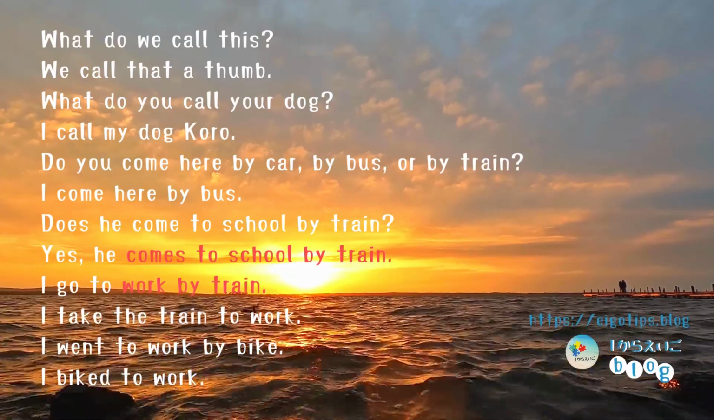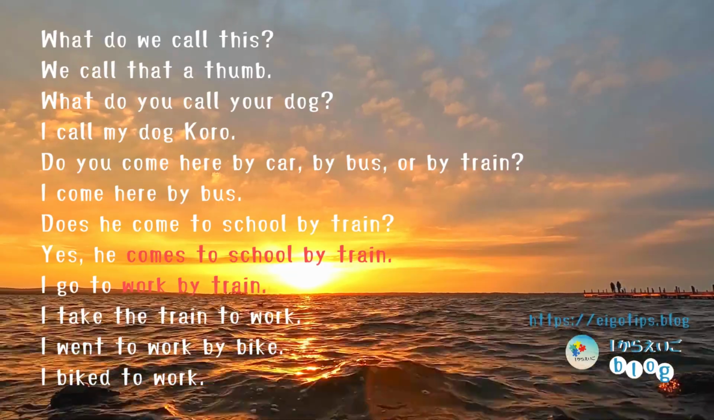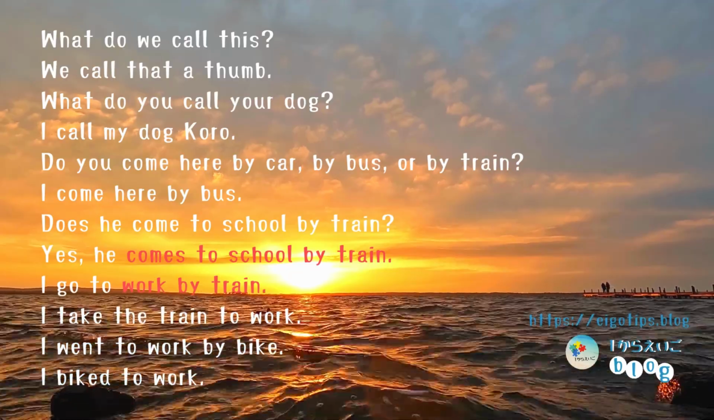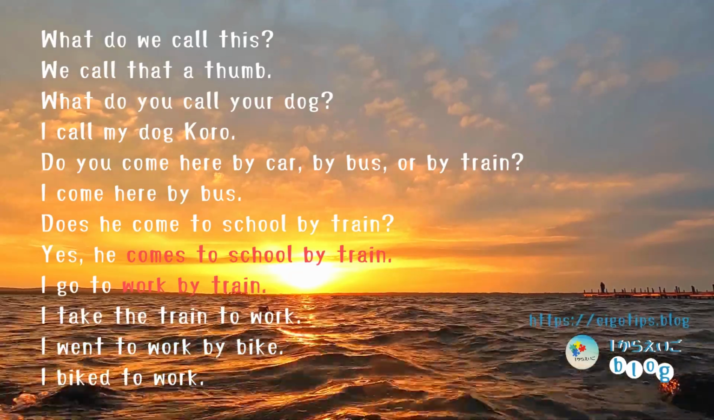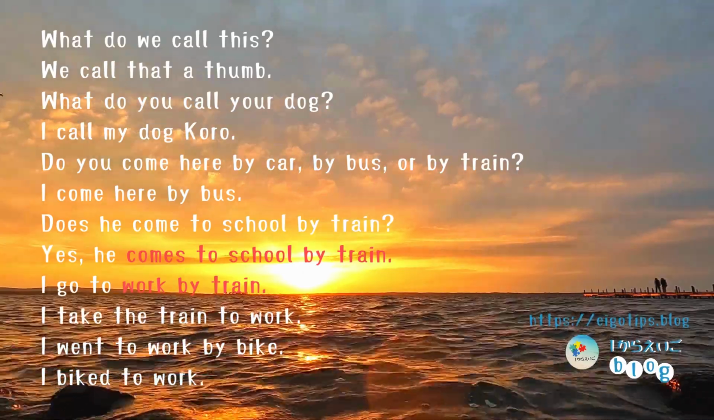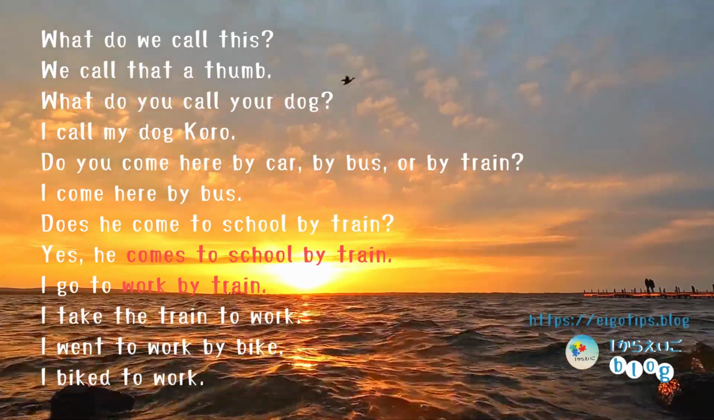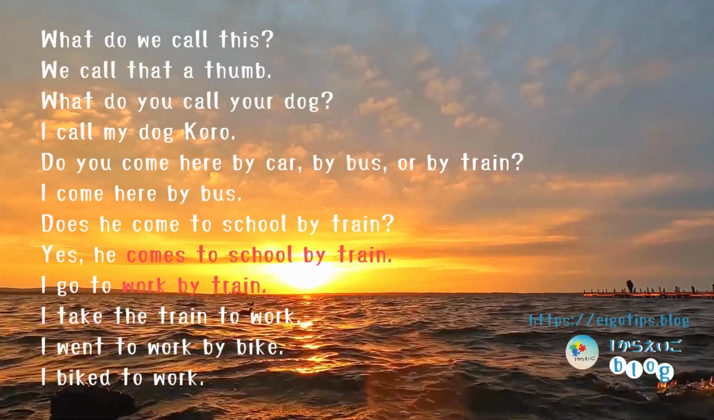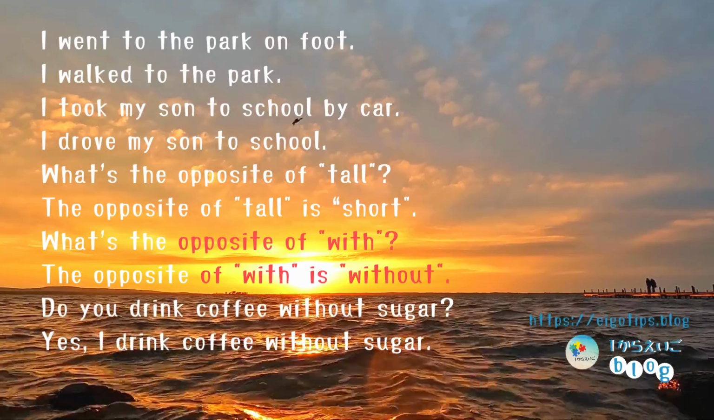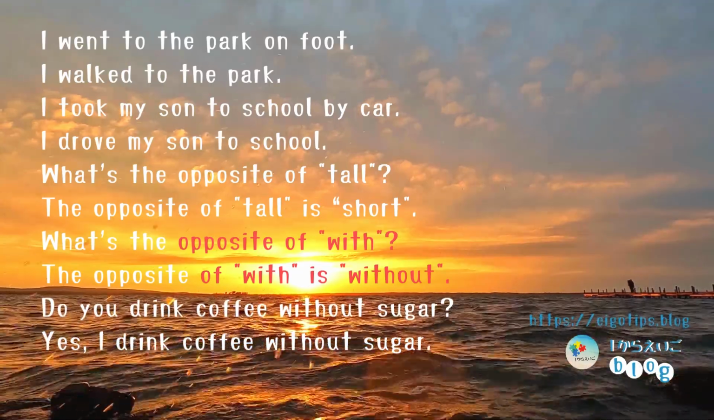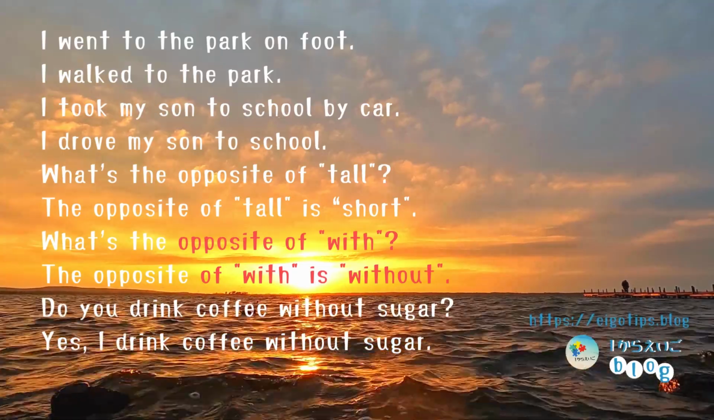Do you come here by car, by bus, or by train? I come here by bus. Does he come to school by train? Yes, he comes to school by train. I go to work by train. I take the train to work. I went to work by bike. I biked to work. I went to the park on foot. I walked to the park. I took my son to school by car. I drove my son to school.